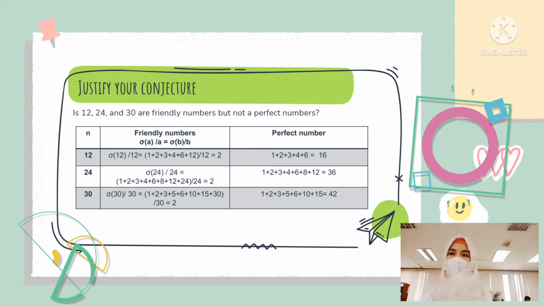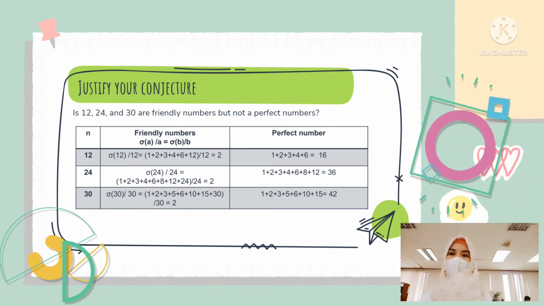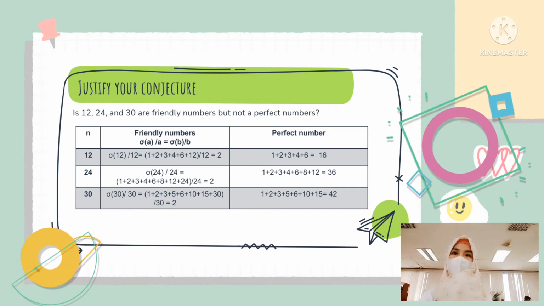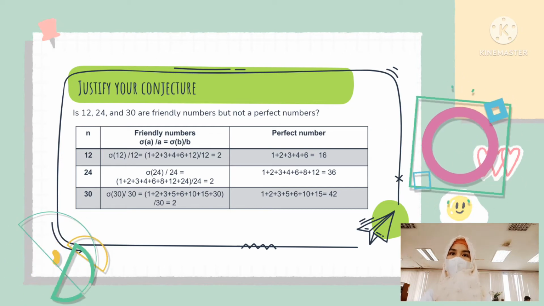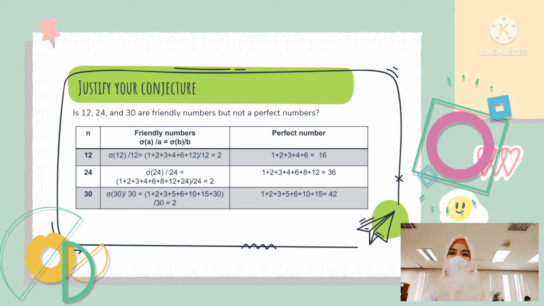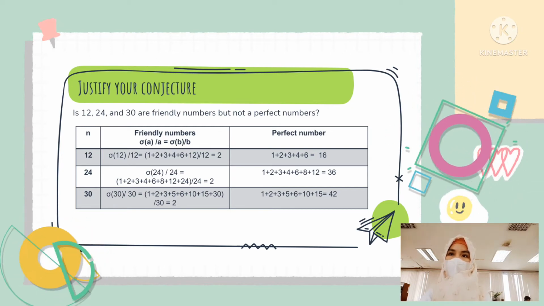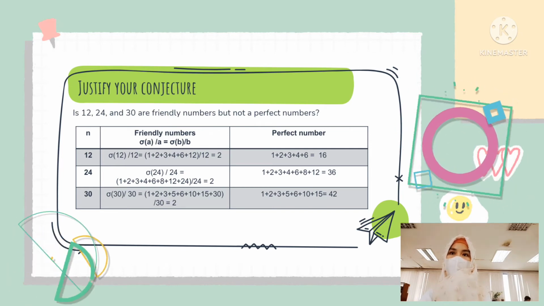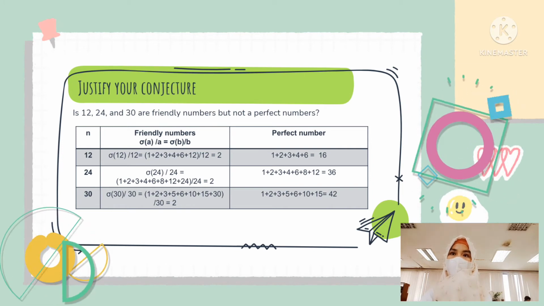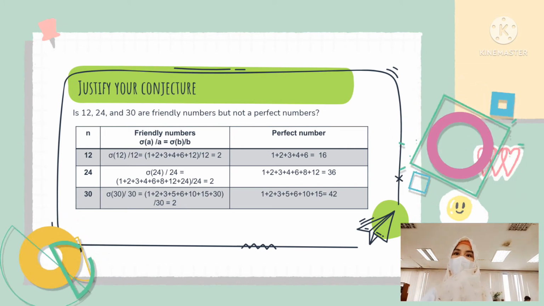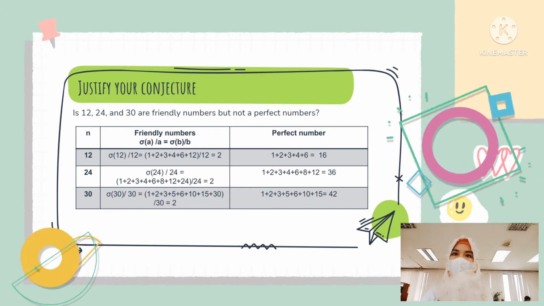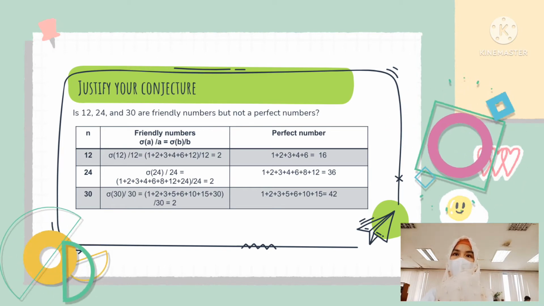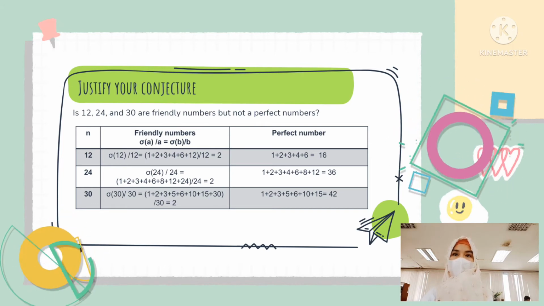The next column is the solving for friendly numbers, and the next column is solving for perfect numbers. So let us solve for 12. Take 12, the factors are 1 plus 2 plus 3 plus 4 plus 6 plus 12, divided by 12, will give us 2. In perfect numbers, the factors of 12, 1 plus 2 plus 3 plus 4 plus 6, will give us 16.